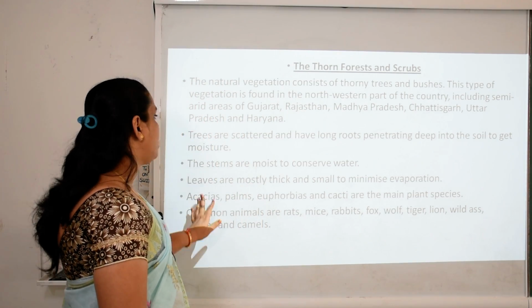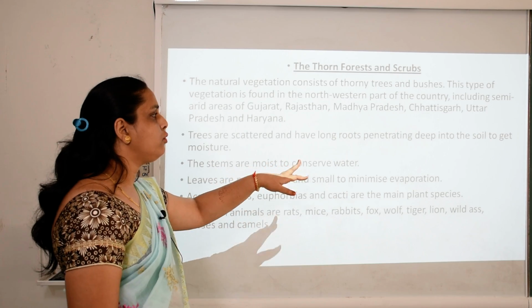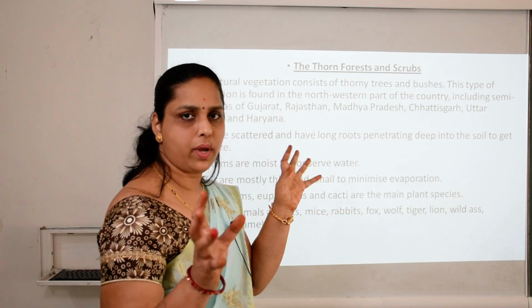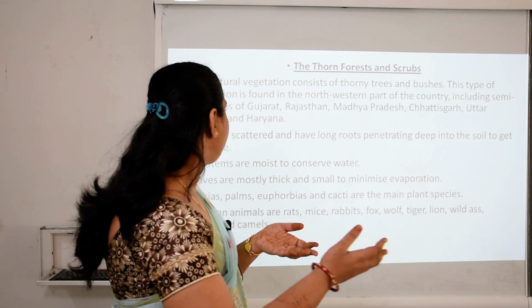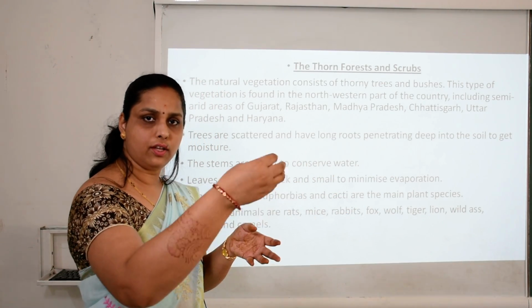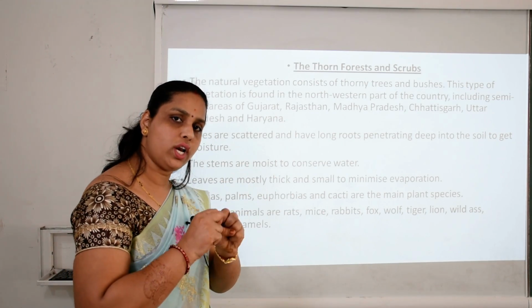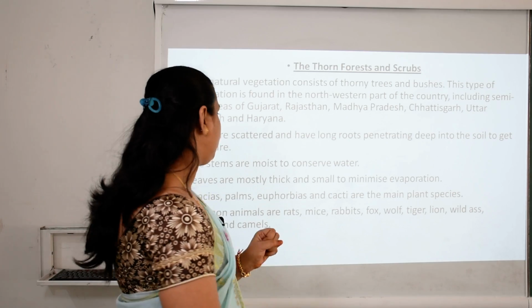Basic characteristics are, they are scattered and have long roots penetrating deep into the soil to get moisture. Now they are not very dense. They are simply very scattered and the roots are there inside the earth. With the help of these roots only they are getting the moisture.